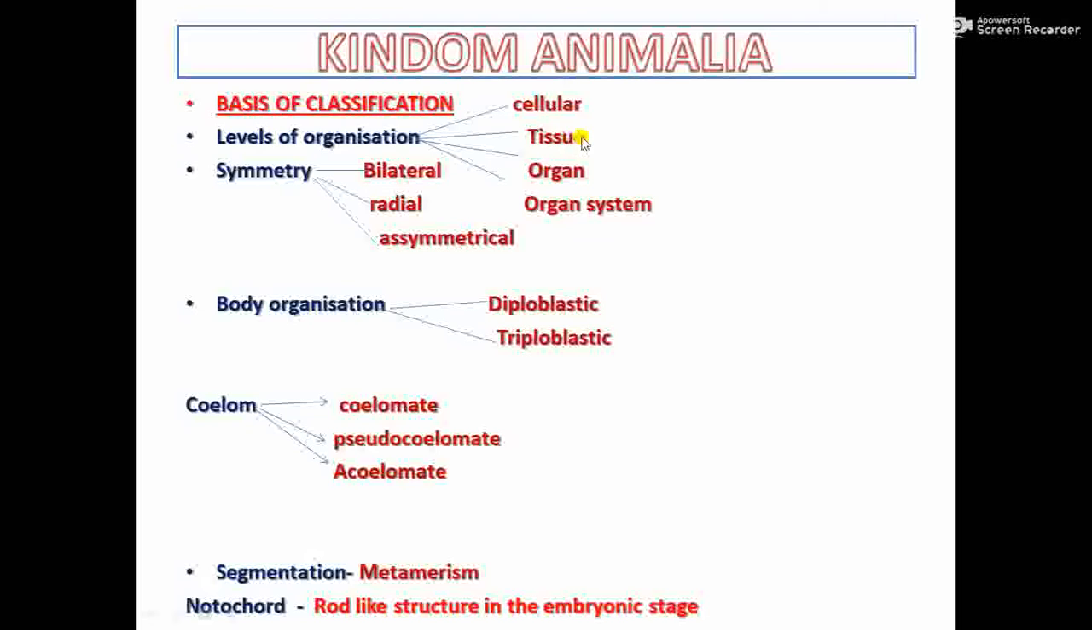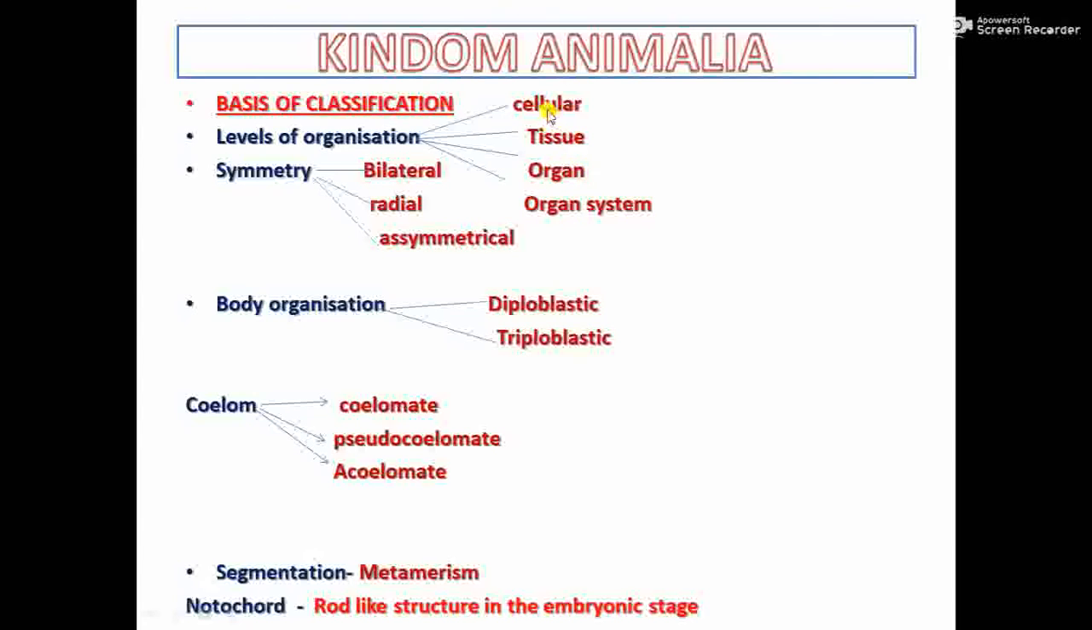So some of the organisms have a tissue level of organization, and in somewhat higher organisms, the tissues are organized into organs. For example, in humans we have learned our organs: lungs, kidneys, stomach and so on. So many organs are there. And in higher groups of organisms, the organs are grouped into organ systems.